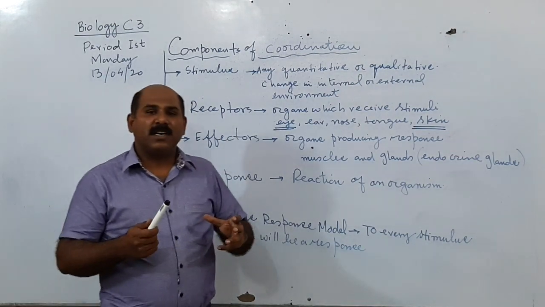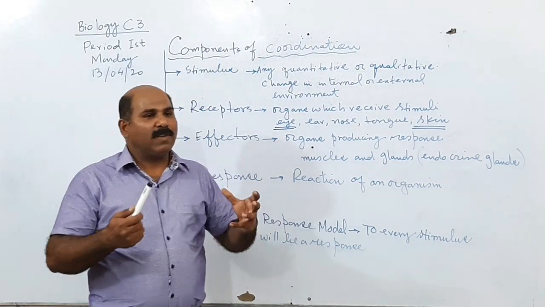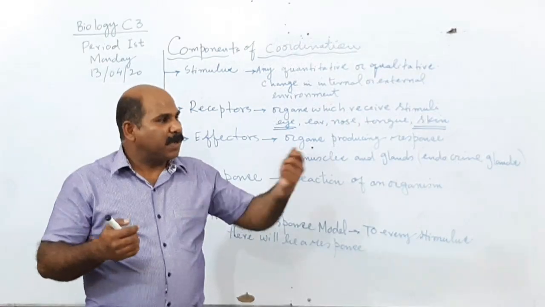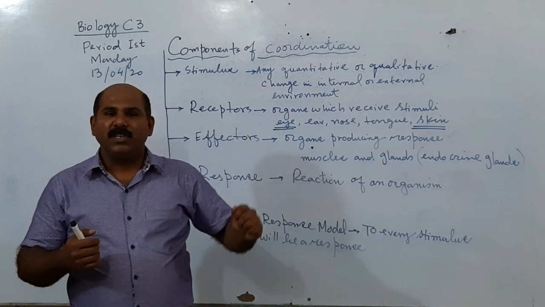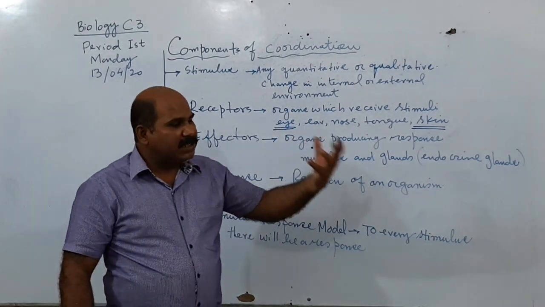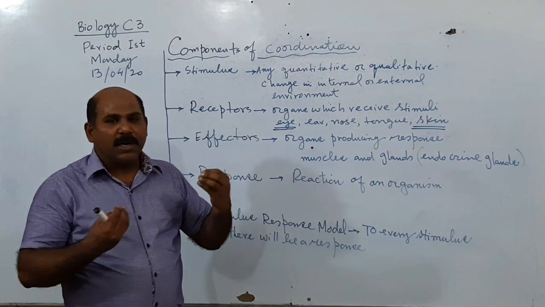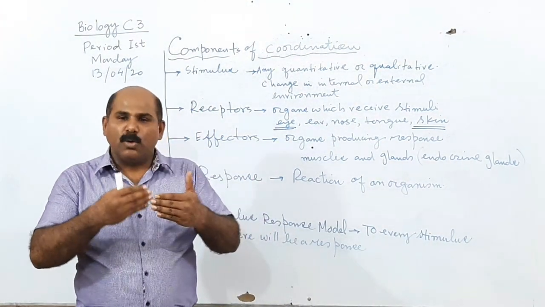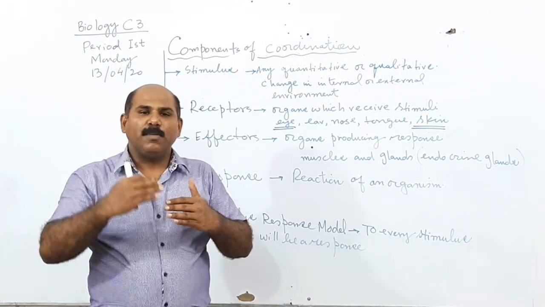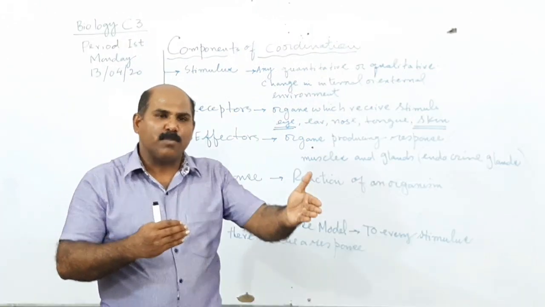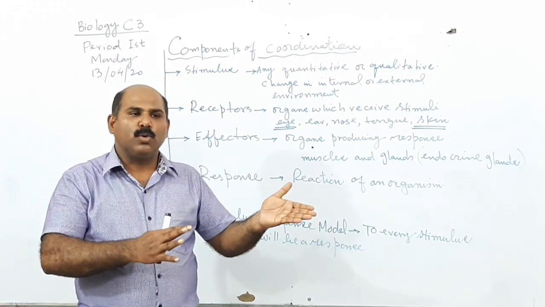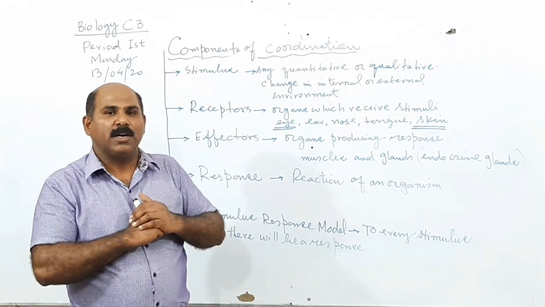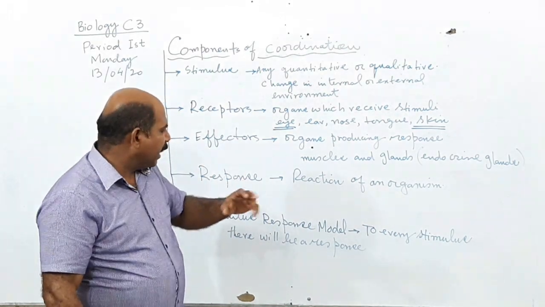For example, if the AC is turned off, what will be our first reaction? We will try to get some air; somehow we will go and open the window or the door. That is our reaction. And for internal stimuli, the body produces the reaction itself. When the glucose level is very high, a hormone is secreted that converts the glucose to glycogen, and the hormone is known as insulin. This is also included in our O-level syllabus, and we will be talking about that also.